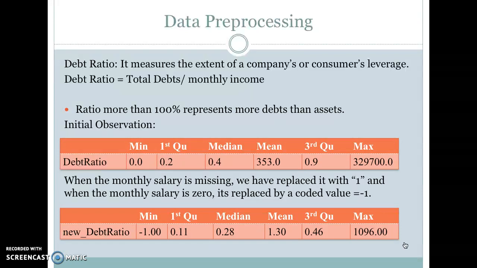The initial observation for this variable is that it's quite abnormal when monthly income is missing or when monthly income is 0.